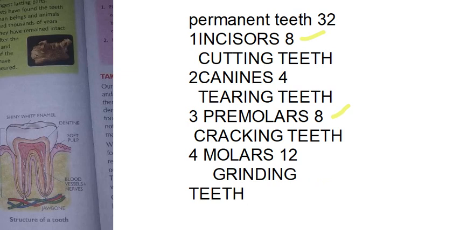Okay, this is about all types of teeth: incisors, canines, premolars and molars. Incisors and premolars will be 8, canines will be 4, molars will be 12. What is the other name for incisors? You should say cutting teeth. The other name for canines is tearing teeth. The other name for premolars is cracking teeth, and the last one, molars, other name is grinding teeth. These are the 4 different types of teeth in the permanent teeth.